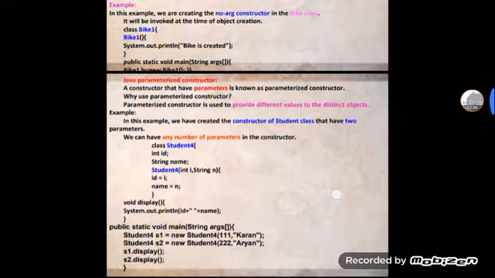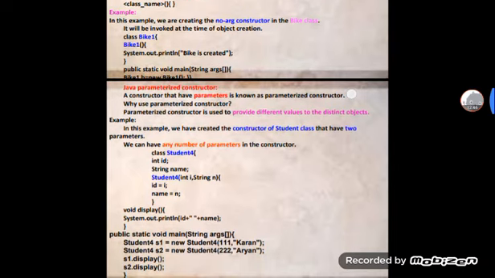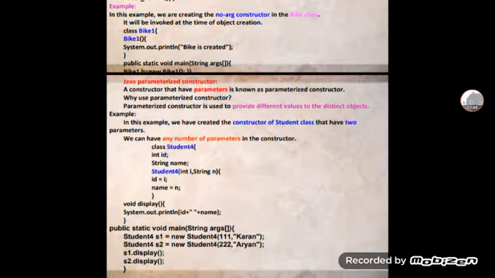In this example, we are creating a no-argument constructor in the Boy class. It will be invoked at the time of object creation. The constructor prints System.out.println that the object was created. In public static void main, String args, we create a new instance of the class. If no constructor is defined, a default constructor is created by the class.